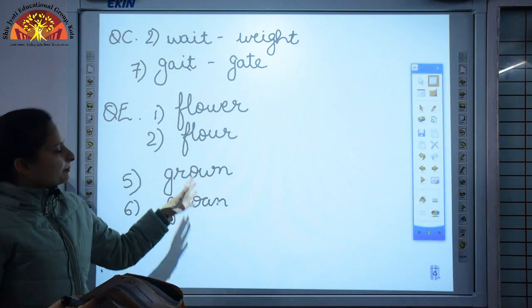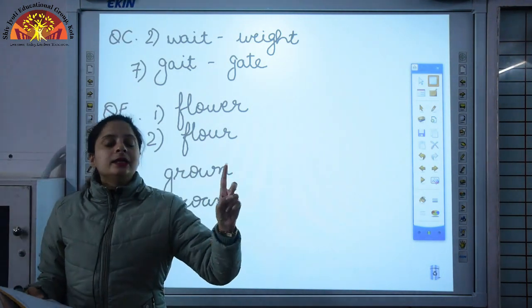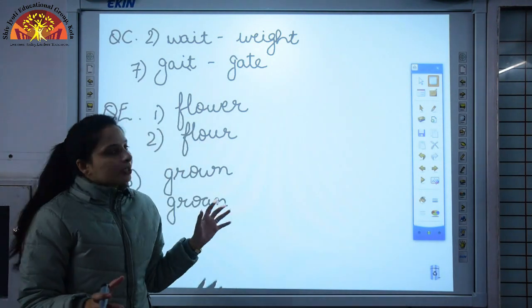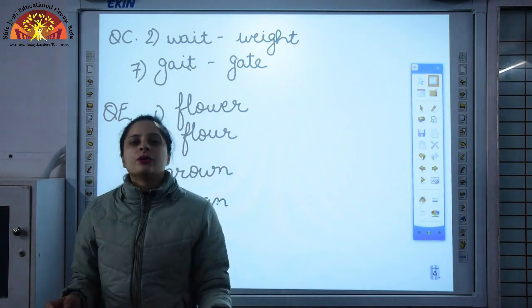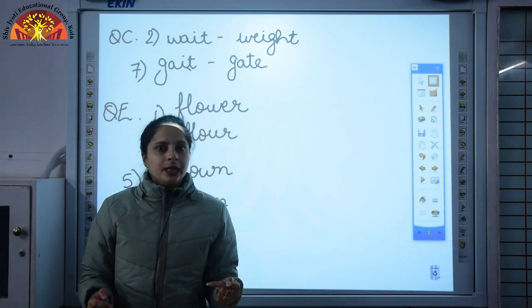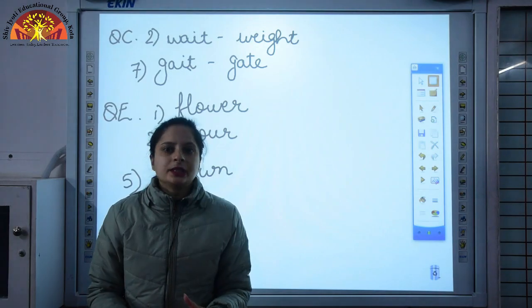So with these examples you saw that these words have the same sound but the spelling and the meaning is different. That is what we call homophones. Okay, rest of the blanks you try out yourself and you can check from the PDF which will be sent to you. Now revise both the chapters, complete the book work. Thank you.